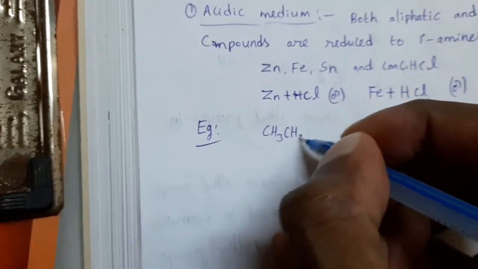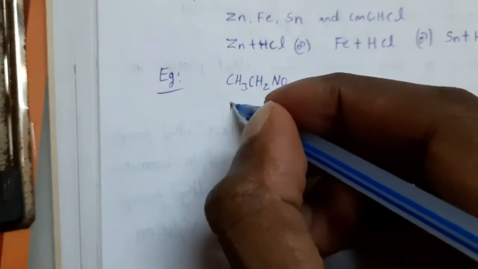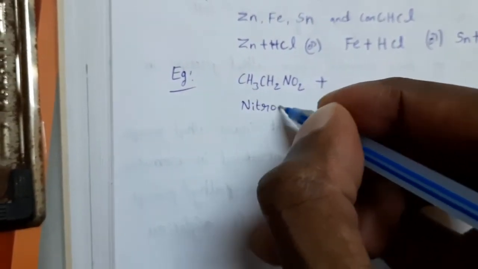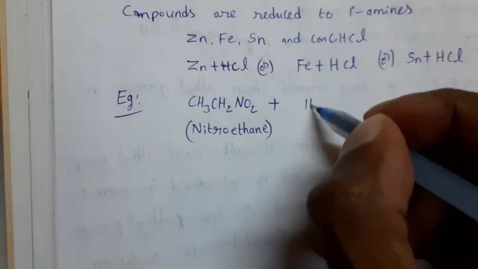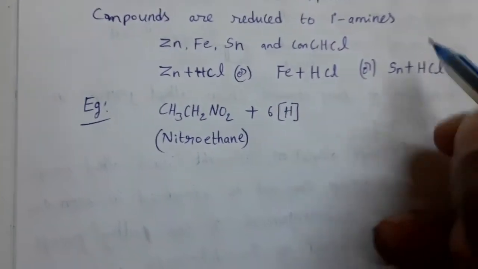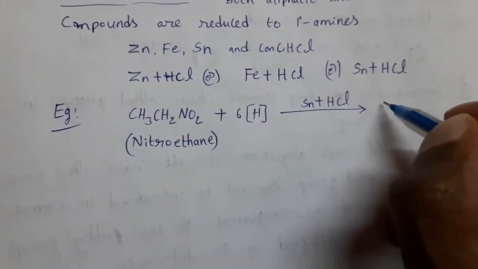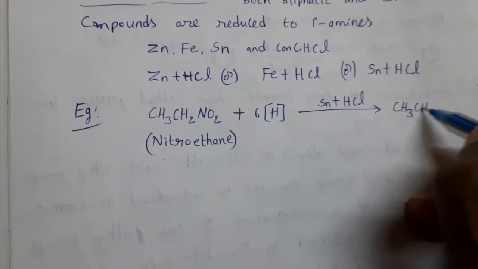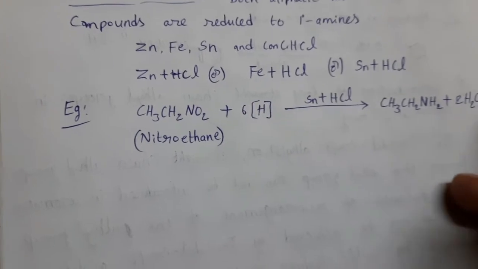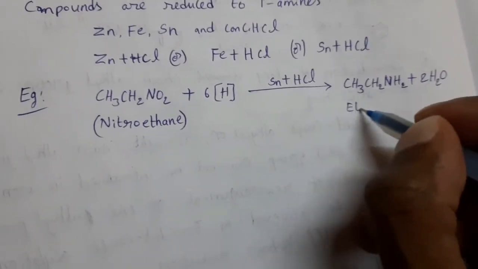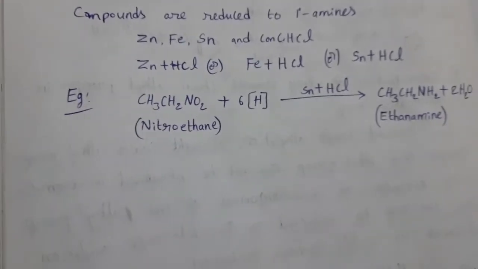CH3CH2NO2. What is the name? Nitroethane. This compound undergoes reduction in presence of acidic medium. Then 6 hydrogen atoms participate, Sn plus HCl. Then we can get the primary amine CH3CH2NH2 plus 2H2O. What is the name? Ethanamine. IUPAC name is ethanamine.